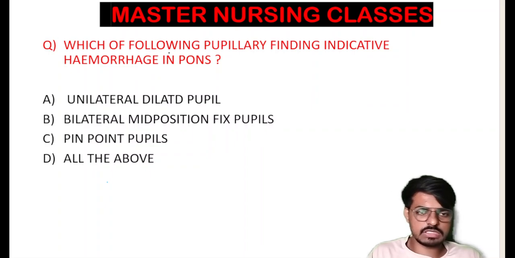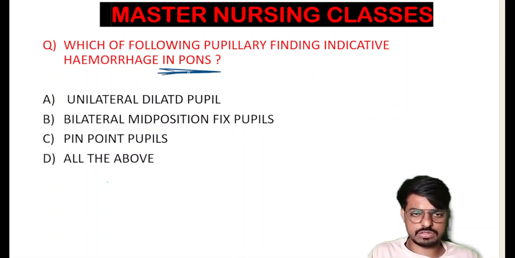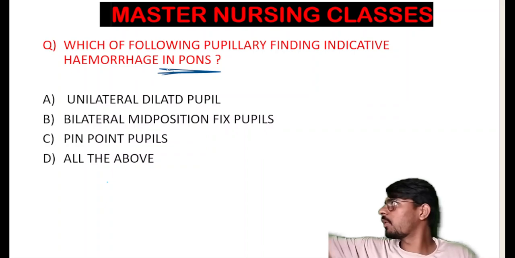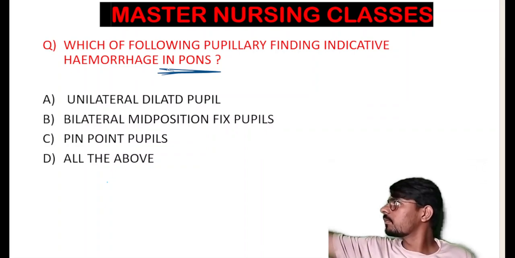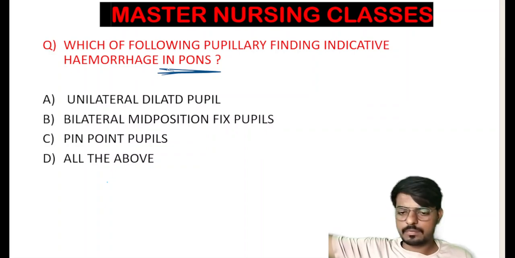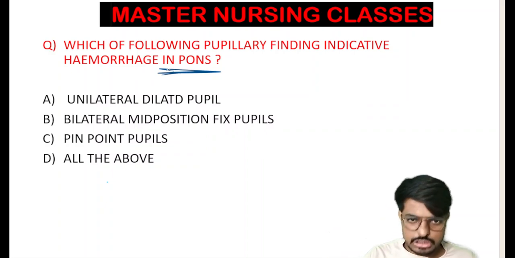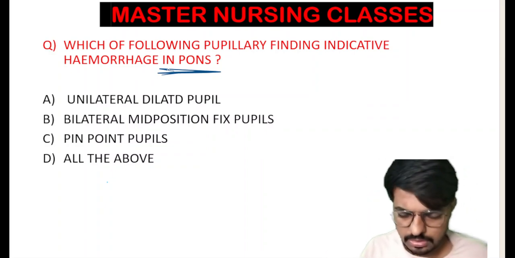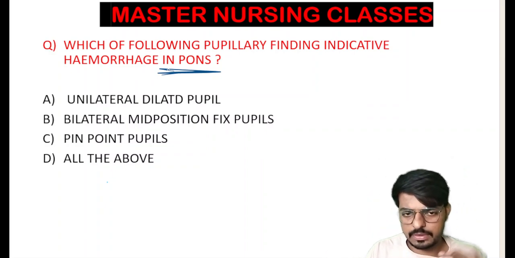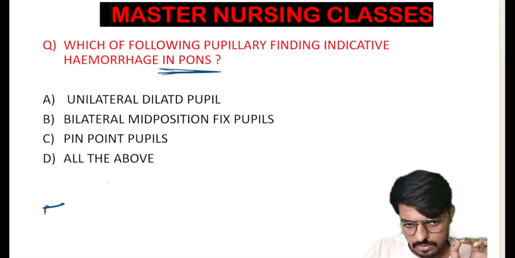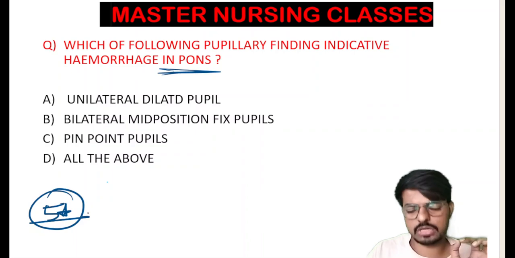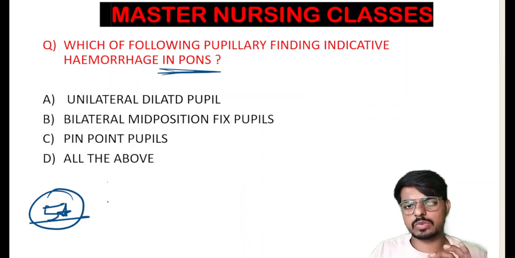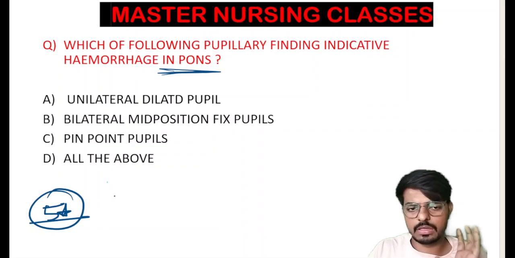Okay. So here is the next question. Which of the following is the pupillary finding indicative of the hemorrhage in the pons? So what is the pupillary finding that indicates hemorrhage in the pons? Students, as per the options, I will draw the image in front of you all. This is a very important question. Consider this one as the first question, and remember this one as I am telling it.